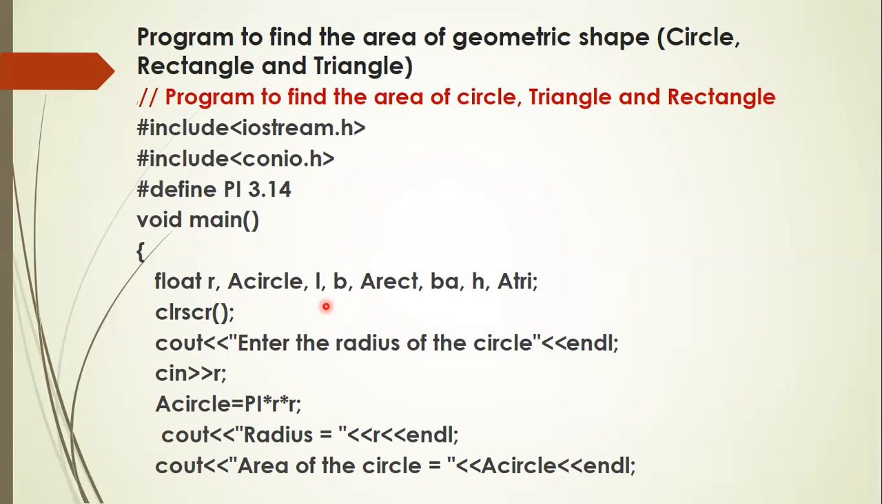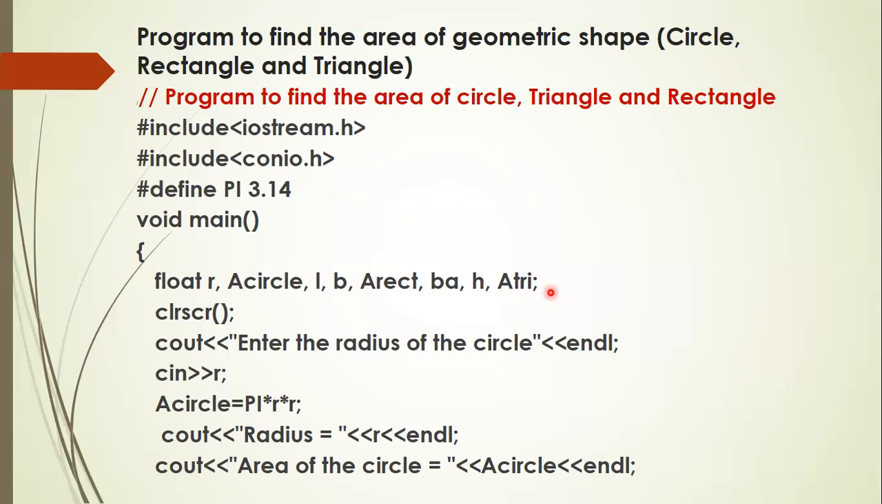Similarly, for the rectangle, the formula is length into breadth. So L is to store the length of the rectangle, and B is to store the breadth of the rectangle, and A rect is to store the area of the rectangle. Next, for the triangle, it is half into base into height. Because I have already used the variable B to store the breadth of the rectangle, in that case I am using a different variable called BA. BA is to store the base of the triangle, and H is to store the altitude or height of the triangle. A tri is a variable which stores the area of the triangle.